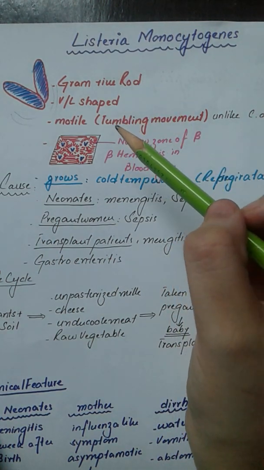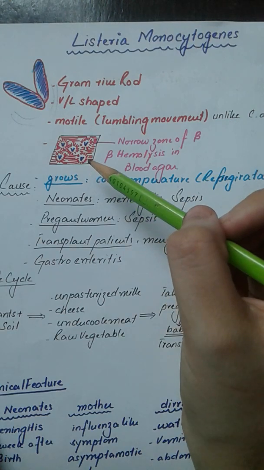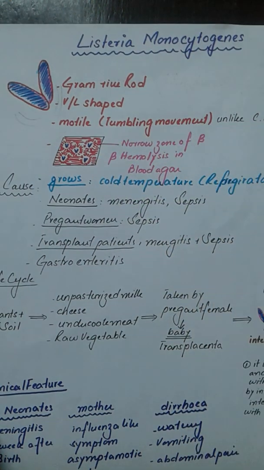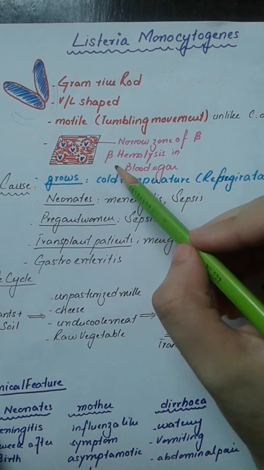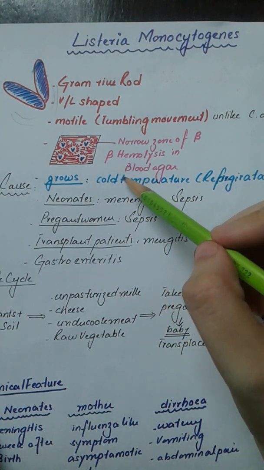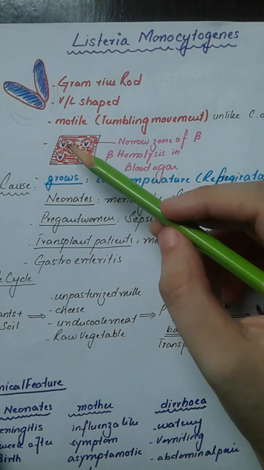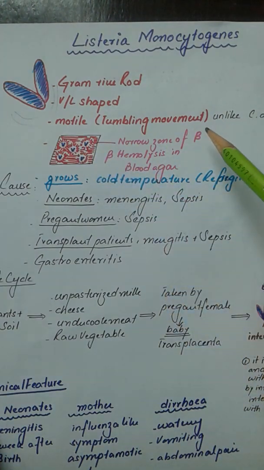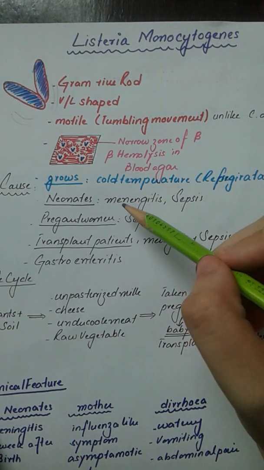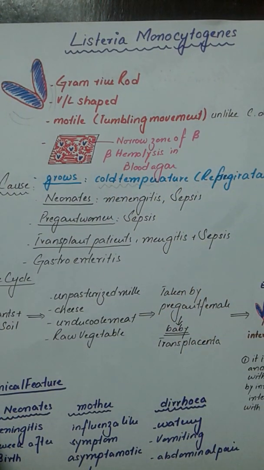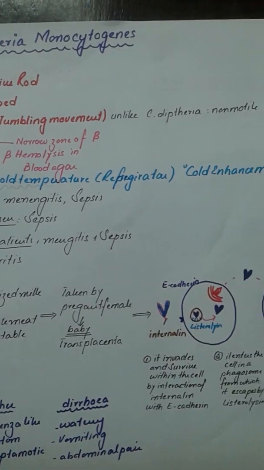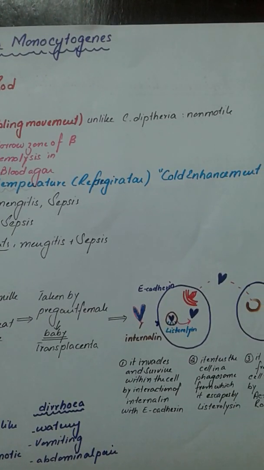Another special feature is that whenever this organism is cultured on blood agar, it has a small, narrow zone of beta hemolysis. That is one of the most differentiating features that differentiate this organism from diphtheria. Another thing is that it grows in cold temperatures, meaning that refrigeration actually enhances its life. This ability to survive in cold environments is known as cold enhancement.